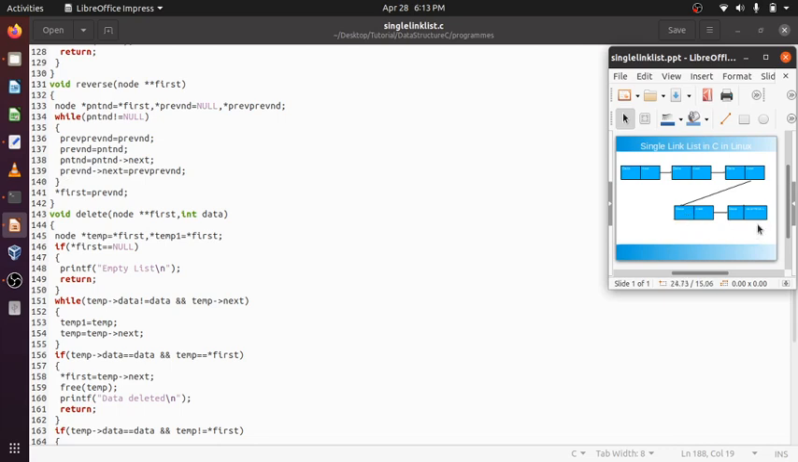So ultimately what happens: this will now point here, this will now point here, this will point here, and this will point here, and this will become null. Okay, that's how things are getting reversed. Okay.